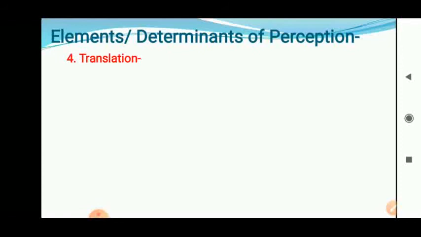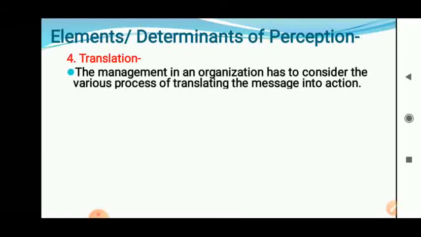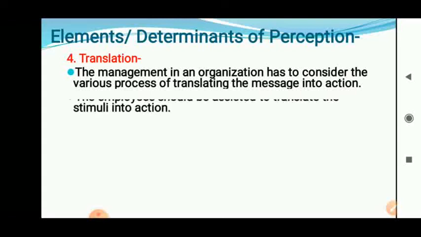Then the next element is the translation. The management in an organization has to consider the various aspects or various processes of translating a message into action. Okay, the message is there. Workers are going to pay attention to that message. People understand the message, and then they have to translate that message into action. The employee should be assisted to translate stimuli into action.